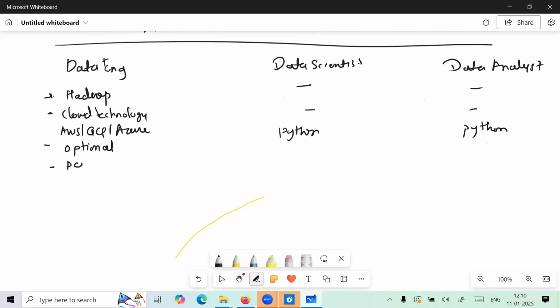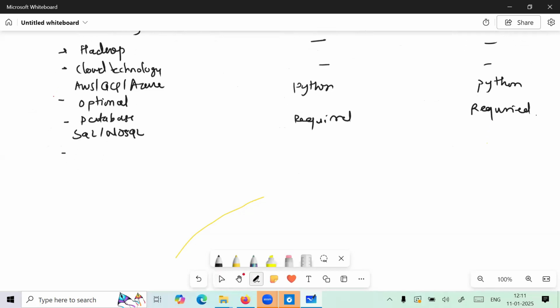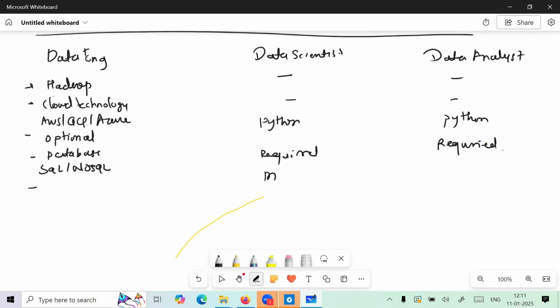Okay, next one, database required. You have to know about the database, SQL and NoSQL. Here also required and here also required. Mathematics and stats, here required. Okay, maths and stats.